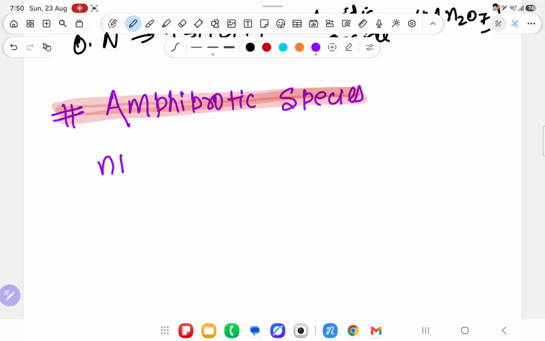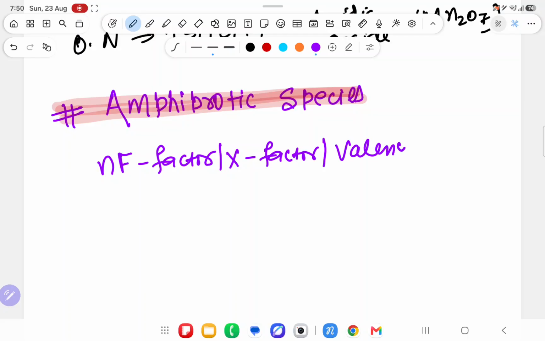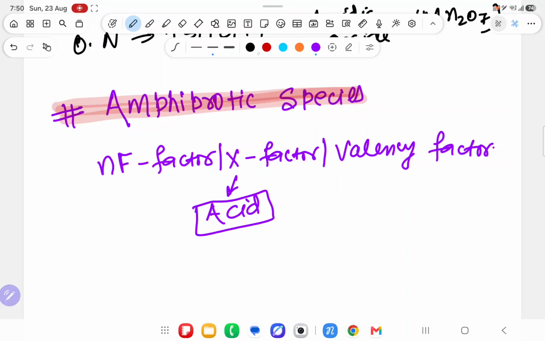First of all, you have to know the NF factor. NF factor is also known as X factor, or valency factor. What is the NF factor? Only you have to know about acid. The remaining, no, right now not used. Whenever it is used, I will teach you in redox reactions. Over there I will dictate it to you.